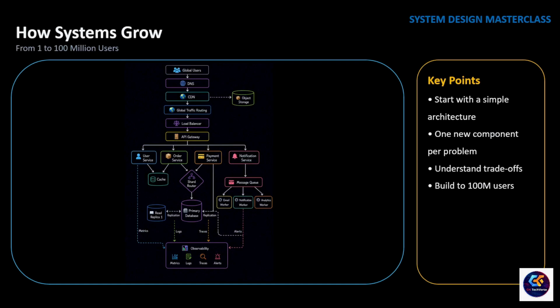By the end of this video, you won't just recognize these components, you will understand why they exist, when you actually need them, and what problem they solve. Because great system design is not about memorizing architecture diagrams, it's about understanding why the architecture had to evolve. So let's start where every successful application begins, with a single server.